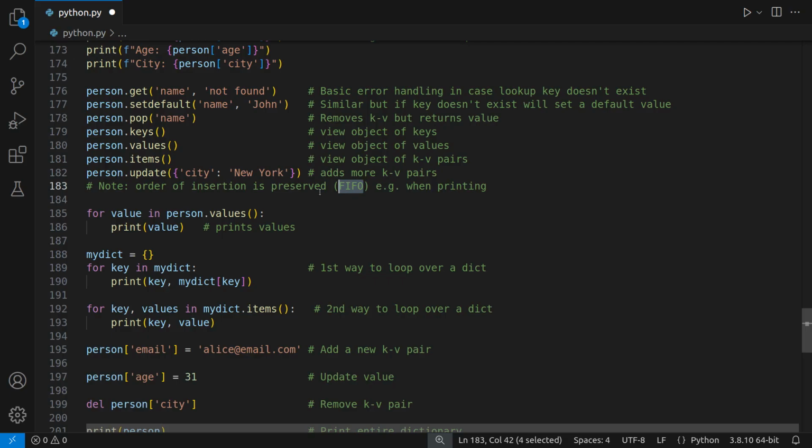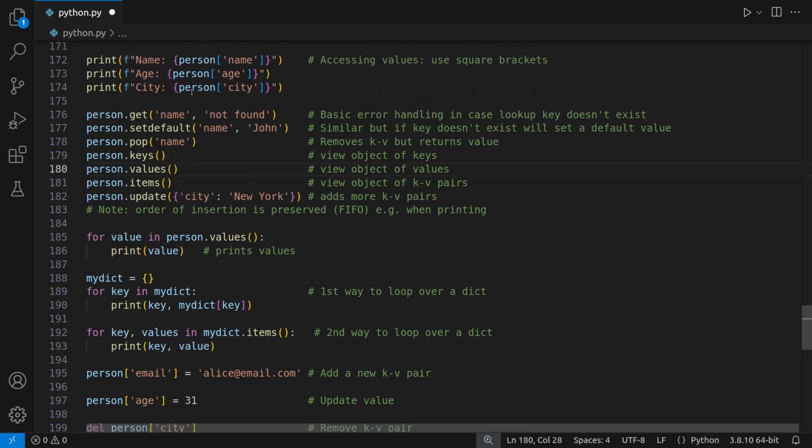There is an order to this. Even though the order doesn't matter when you want to retrieve a value from a specific key, it still will respect the fact that you started with name, you ended with age, you ended with city, and maybe you added another city, but it will still preserve that order. So when you print them out, it will go name, age, city, and that's known as FIFO. It can be useful. You can actually reverse the order if order is important to you, but for most people with a dictionary, order is absolutely unimportant.